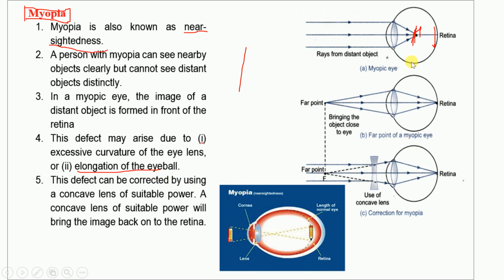So that is about it. This picture, that is the correction. These three pictures you must learn to draw, because when a question asks for a short note on myopia, you have to draw these pictures also. So we will go to the next one.